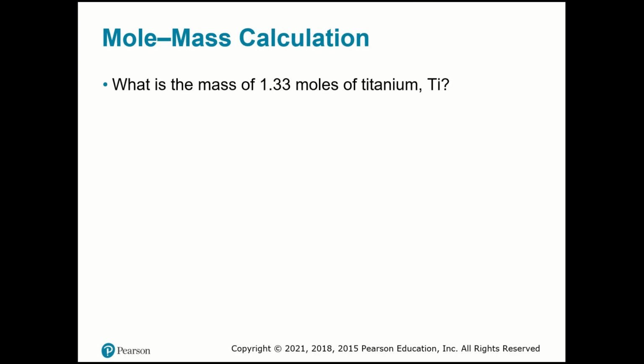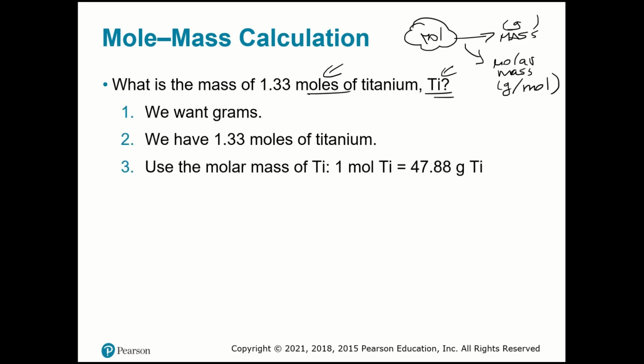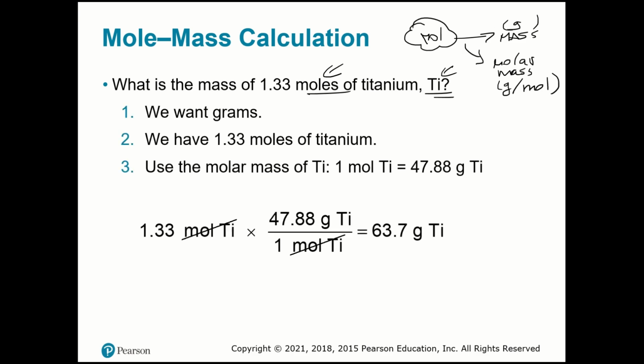So what is the mass? The question here is the mass, in grams, right? And remember, the mole is our star. So if you have moles and want to find grams, we're going to use molar mass, because molar mass is grams per mole. So I have a number of moles, and for titanium, the atomic mass, just look at the periodic table, and you're going to find 47.88 grams.